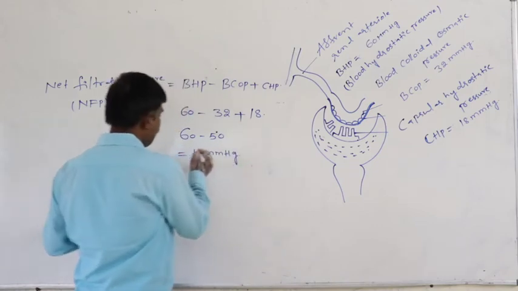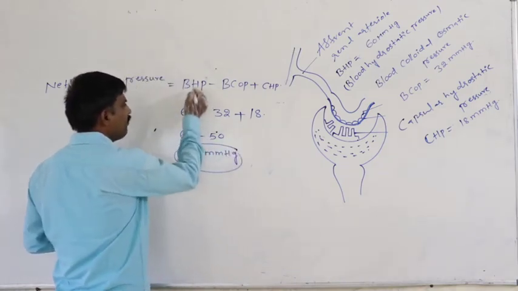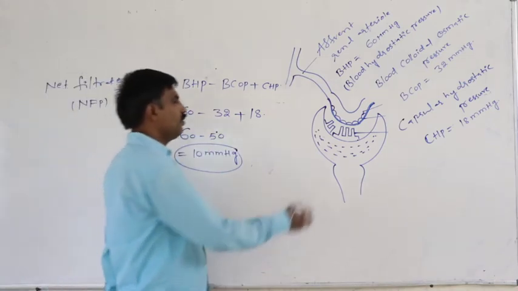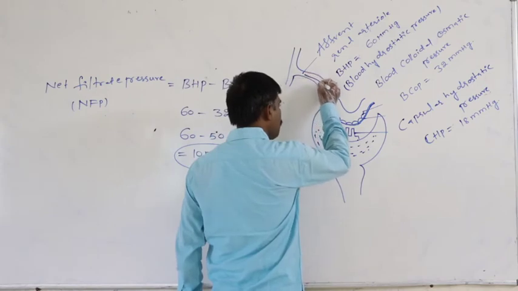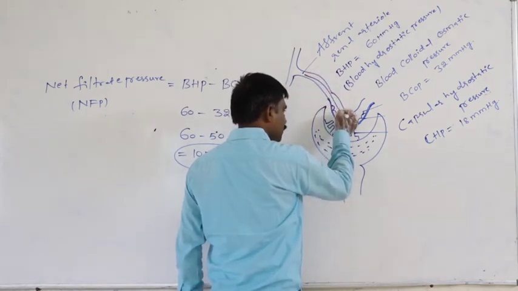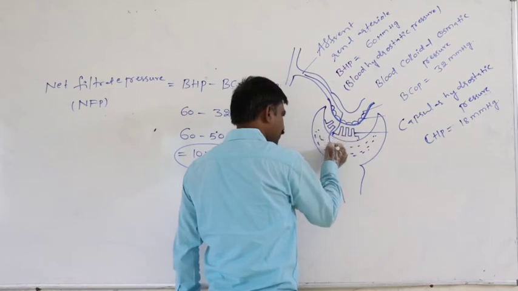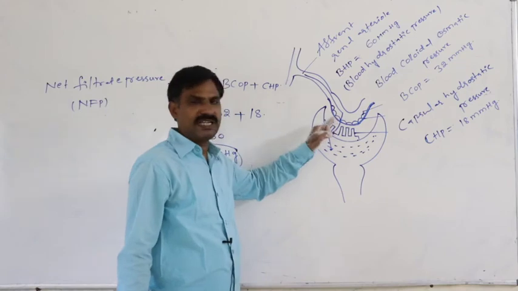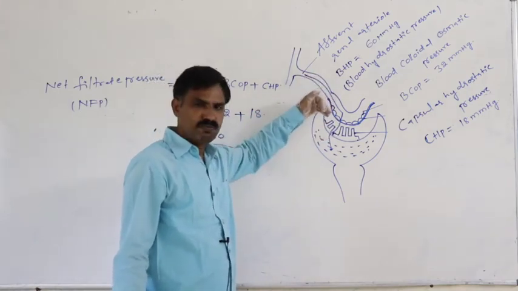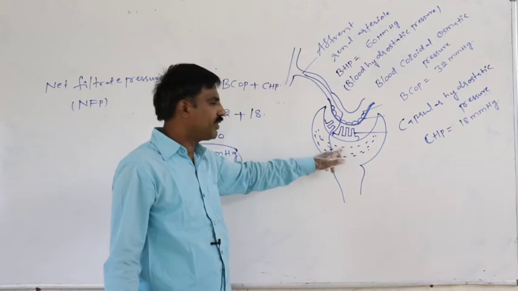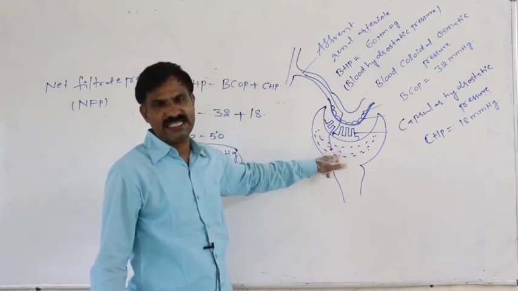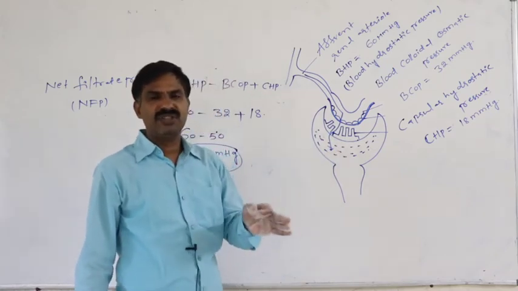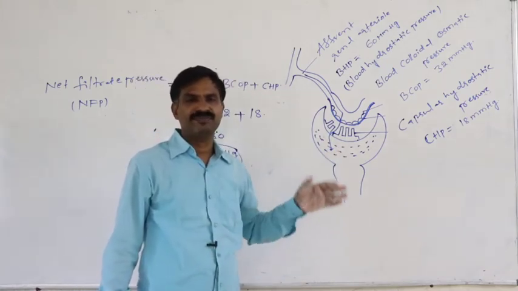By that way, this liquid state of the blood plasma gets pushed into the Bowman's capsular space along with the dissolved material.